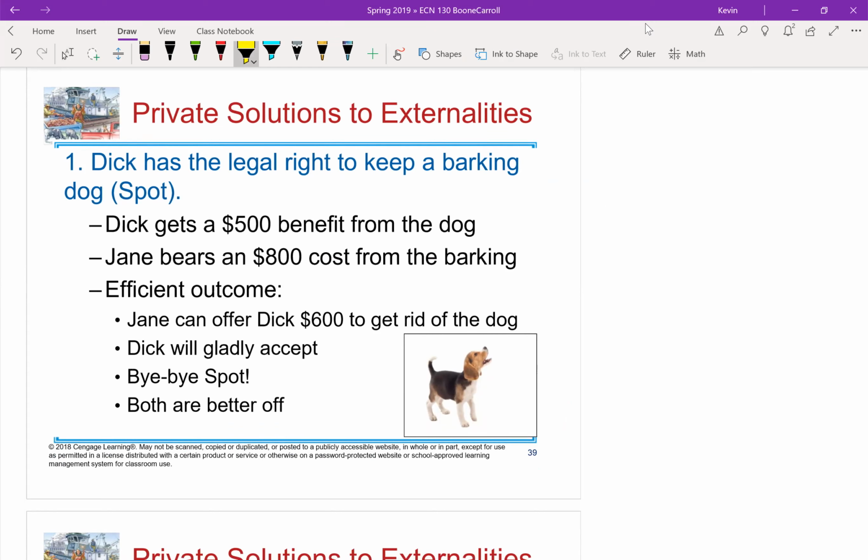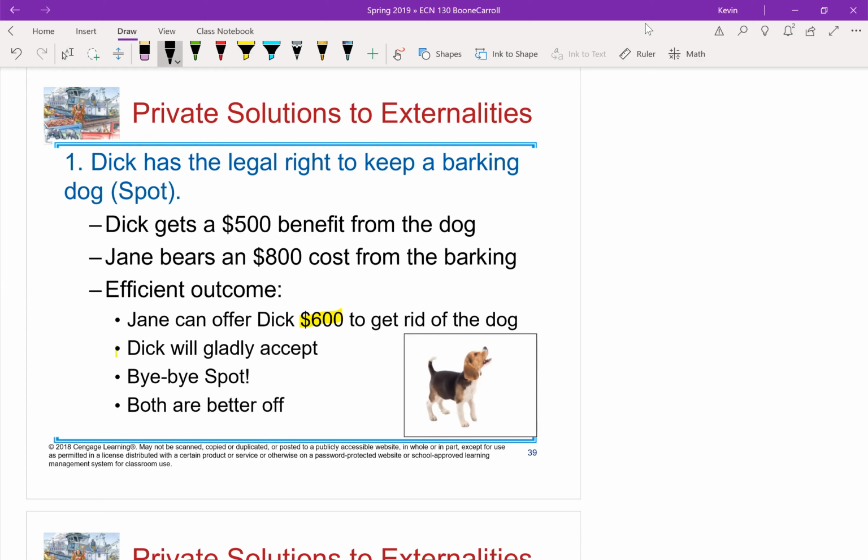So in this situation, our efficient outcome is that the dog goes and Jane gets her quiet, because she values quiet more than Dick values the dog. In this case, Jane is going to offer Dick $600 to get rid of the dog, which Dick will accept because $600 is better than that $500 benefit. So he'll get rid of Spot and both become better off.